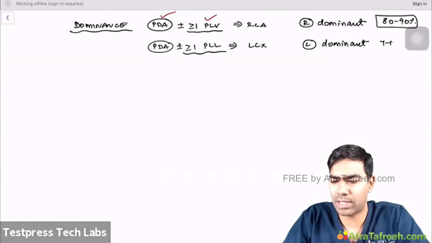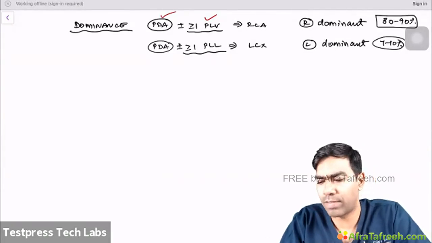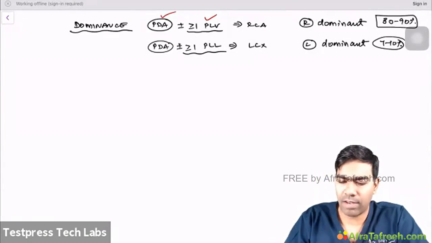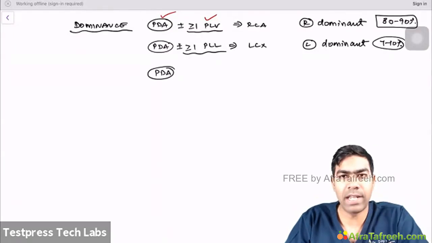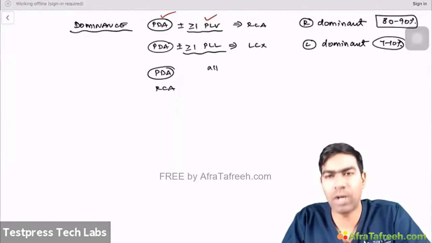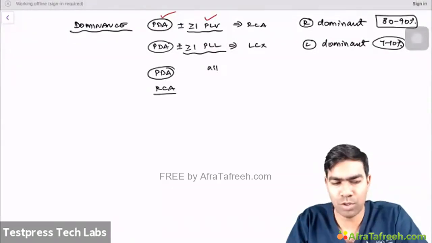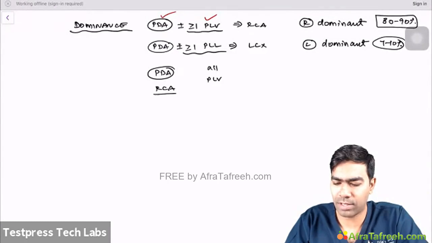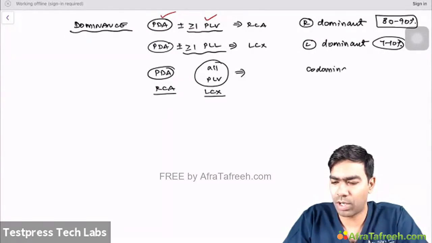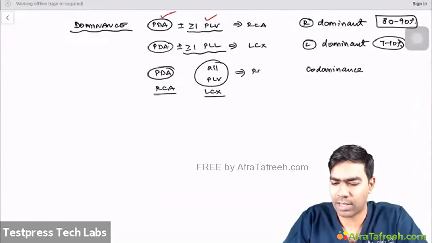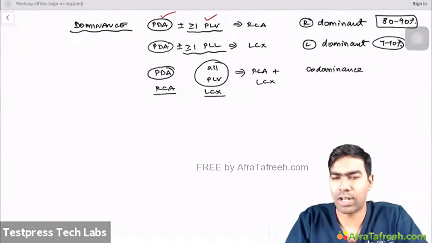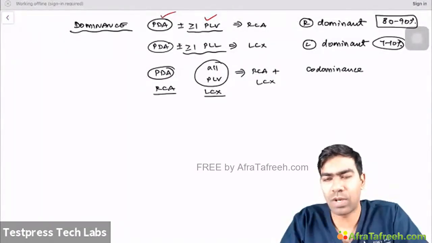So this will be seen in approximately 7 to 10% of the cases, and it's quite variable depending on the geography where you're living. And finally, there can be a situation where the PDA originates from the right coronary circulation, and not even one posterior left ventricular branch is going to originate from the RCA, and all of the posterior left ventricular branches are going to originate from the left circumflex. So note the word, all. This kind of situation is what we refer to as a codominance, because the posterior wall in this condition is basically supplied by both RCA as well as LCX. So you cannot really separate them. This is what we call a codominance.